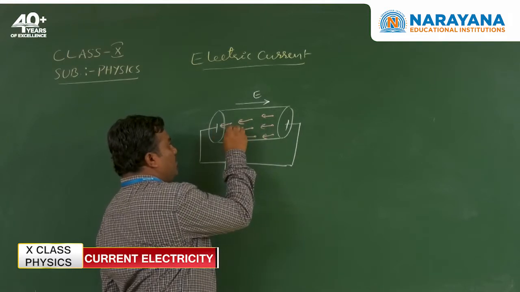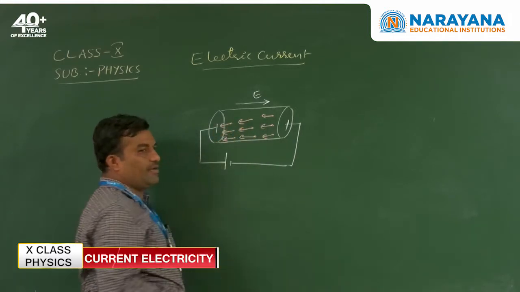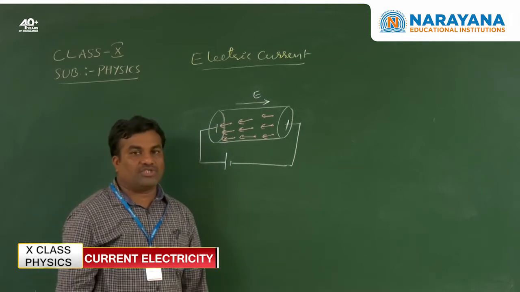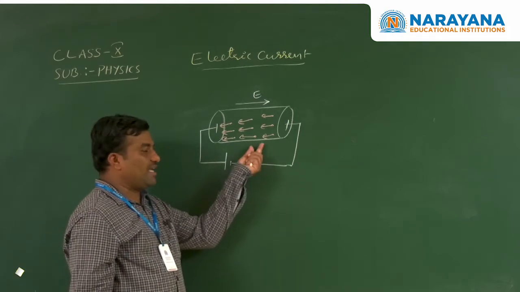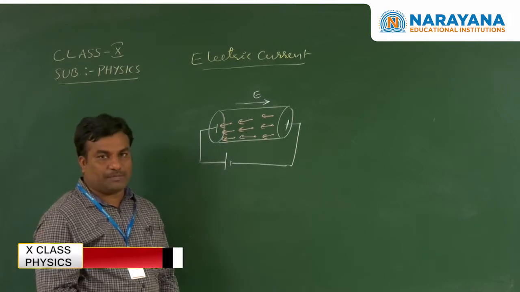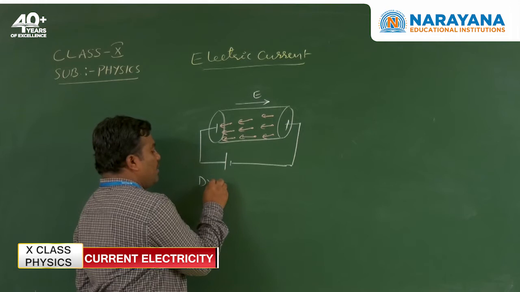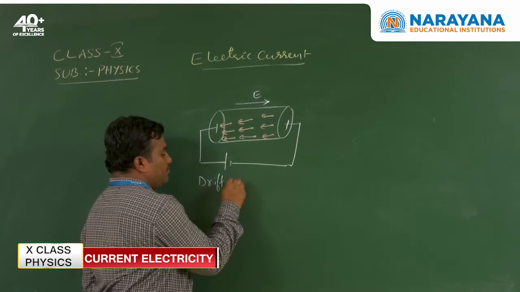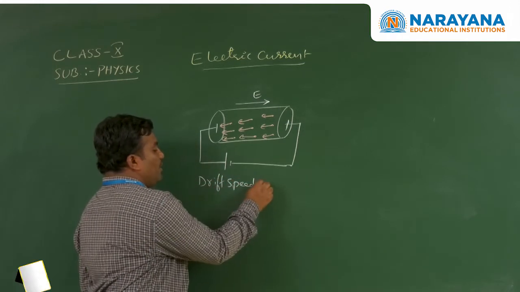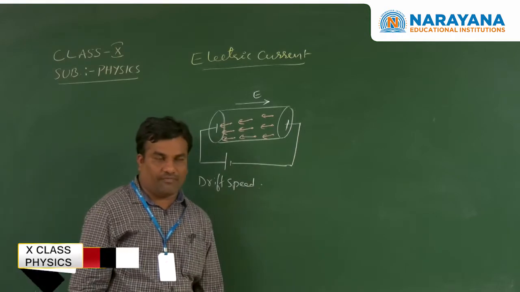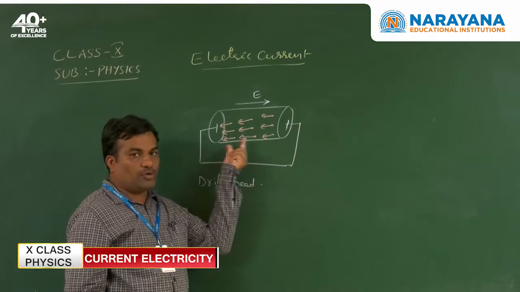The average speed between two successive collisions of electrons is called here the drift speed. What is the drift speed? It is the average speed of electrons between the two ends.